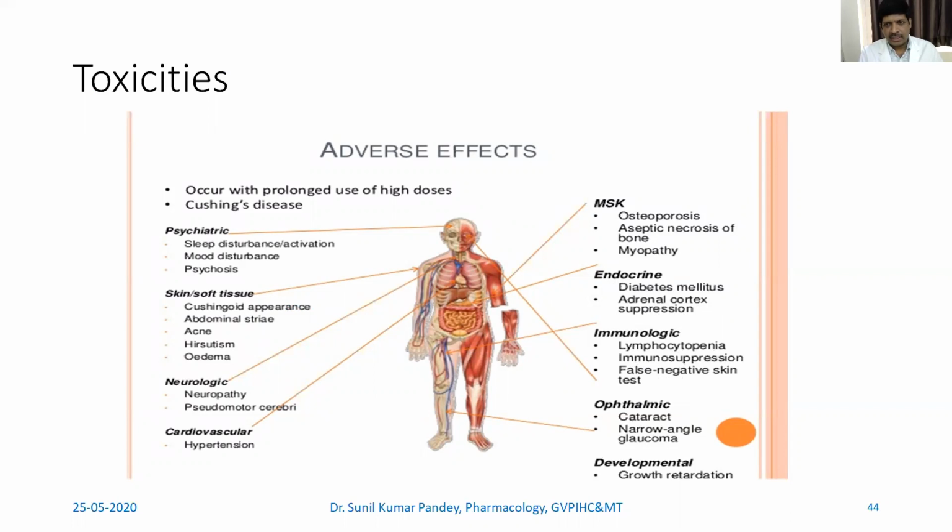Don't worry, I'll be discussing the adverse effects in detail in the subsequent slides.